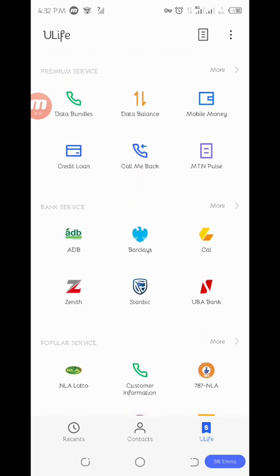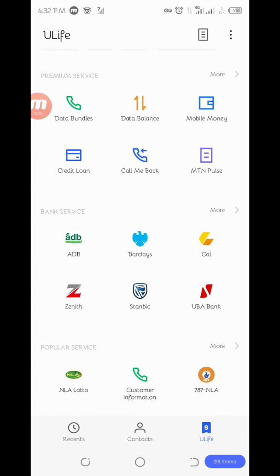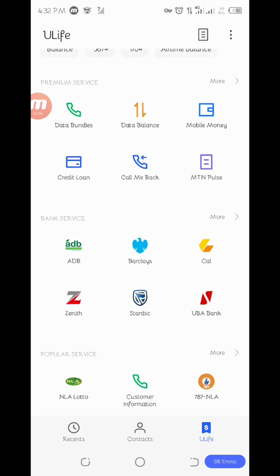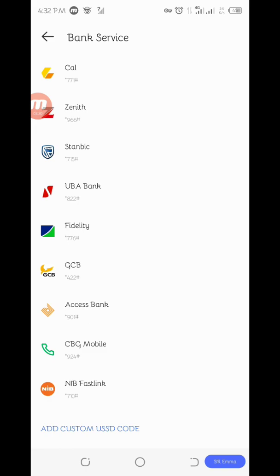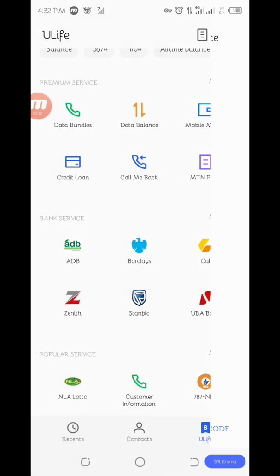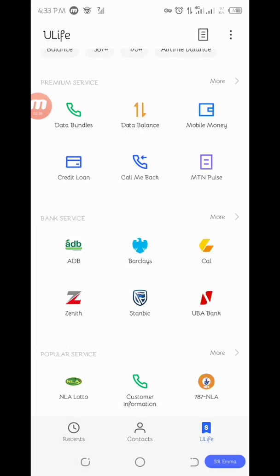So when you come to bank service, you click where they have written more. You see that they have saved Stanbic code here, Fidelity, GCB, Access Bank, and others. It is already in the app. So we are going to do something here.